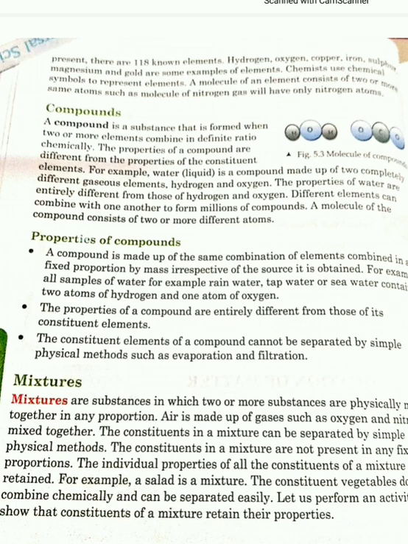Then the properties of a compound are entirely different from those of its constituent elements. What is constituent here? Constituent means that of which it is made up. For example, H2O is water. It is made up of hydrogen and oxygen, so they are called constituents.